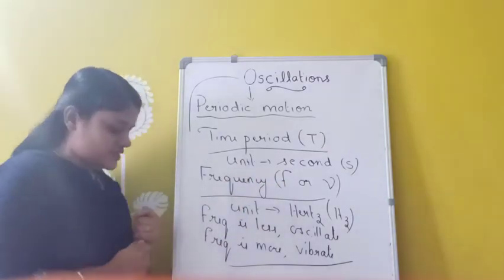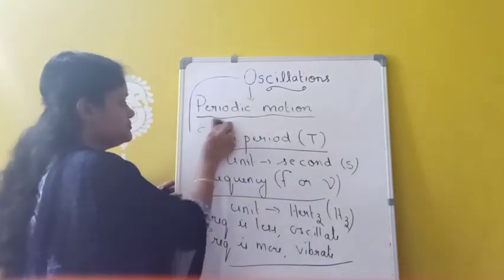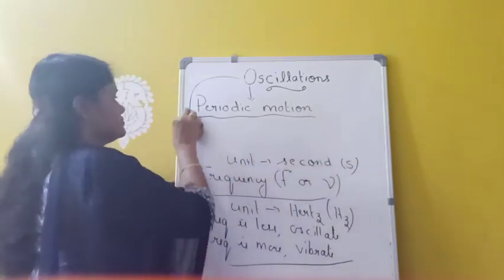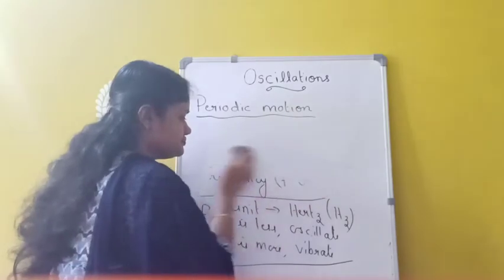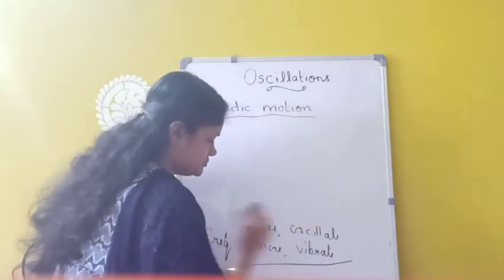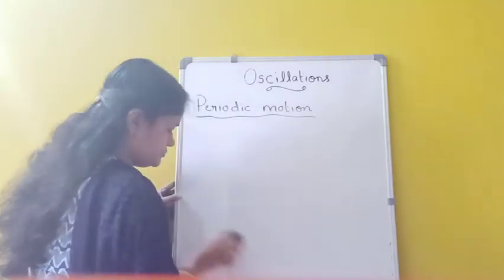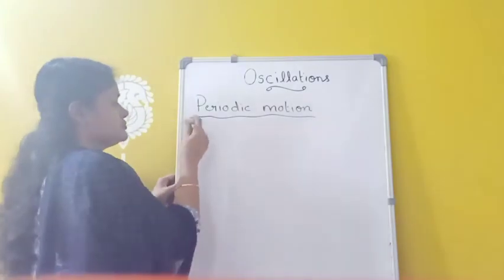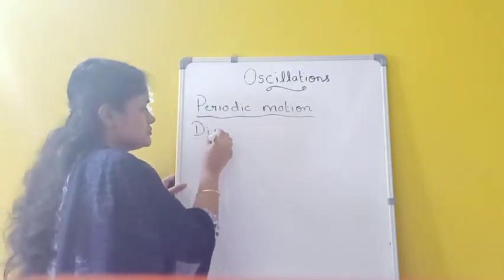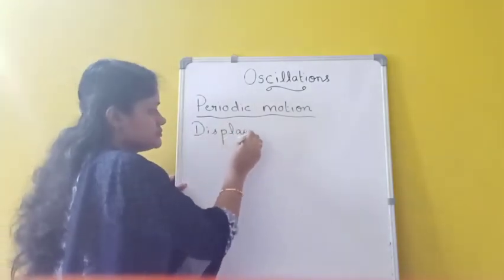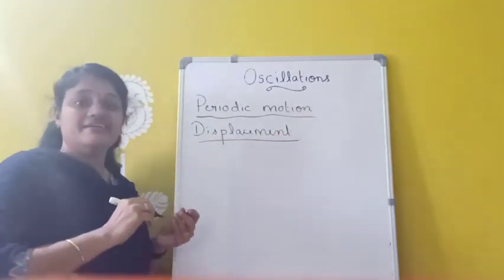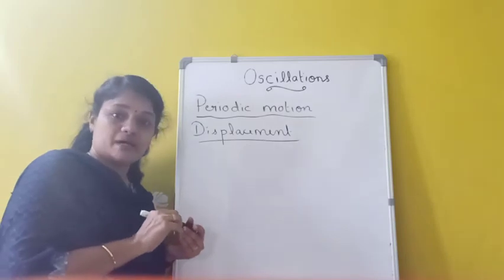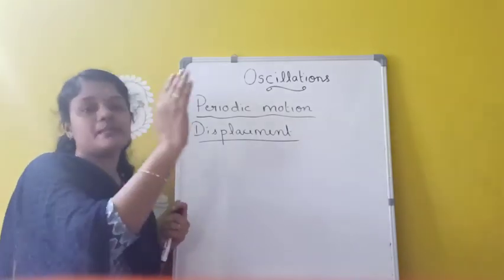Okay. Next we have to study displacement. Displacement is the distance covered by the oscillating particle at any time t from its main position.